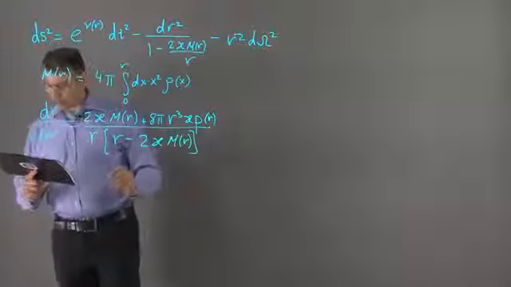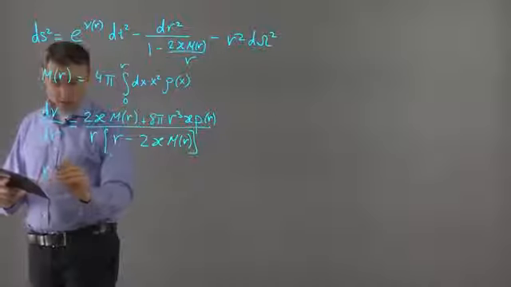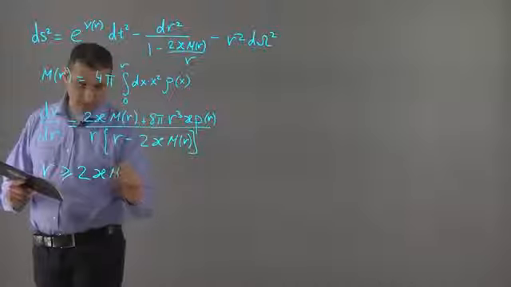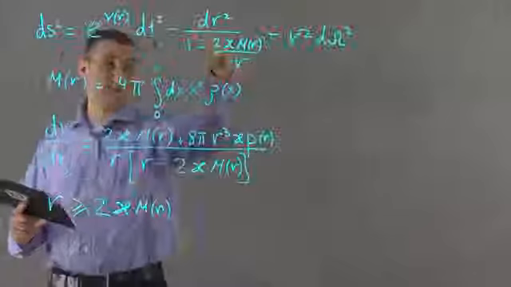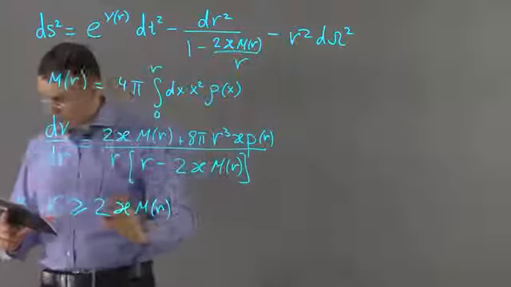And there is also the condition of the stability of this solution, that r is greater than or equal to 2κm(r), so there is no horizon. This guy always has the appropriate sign.